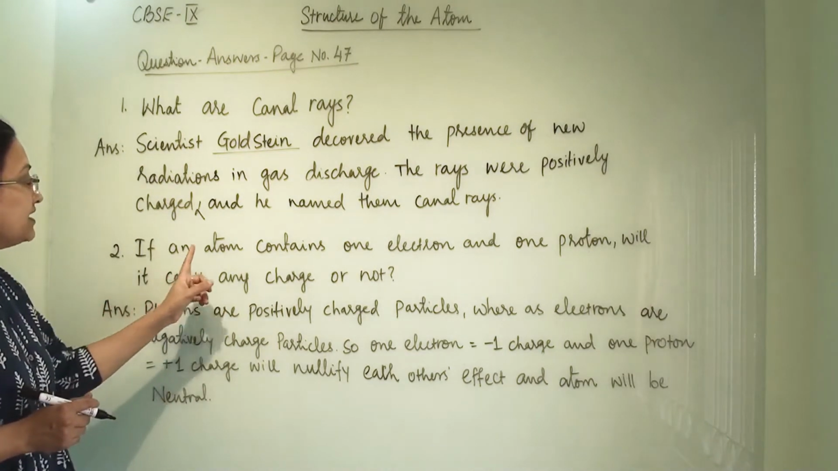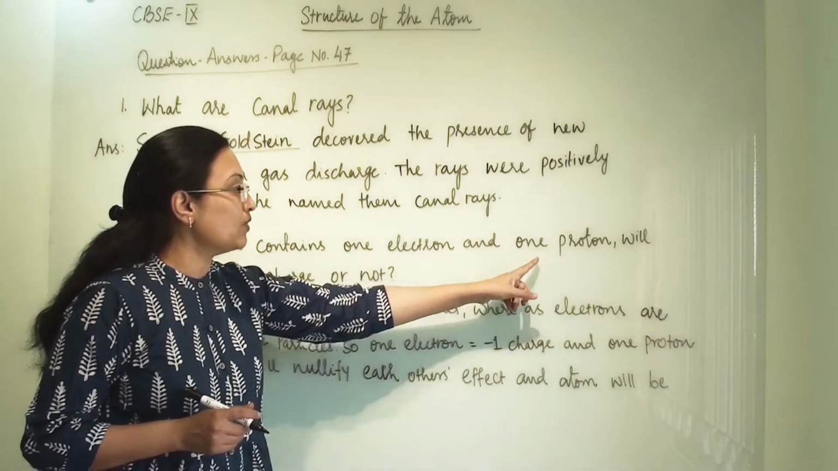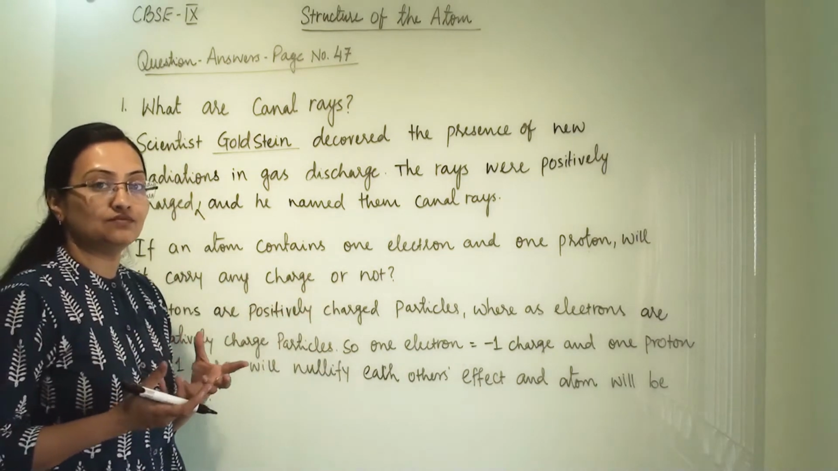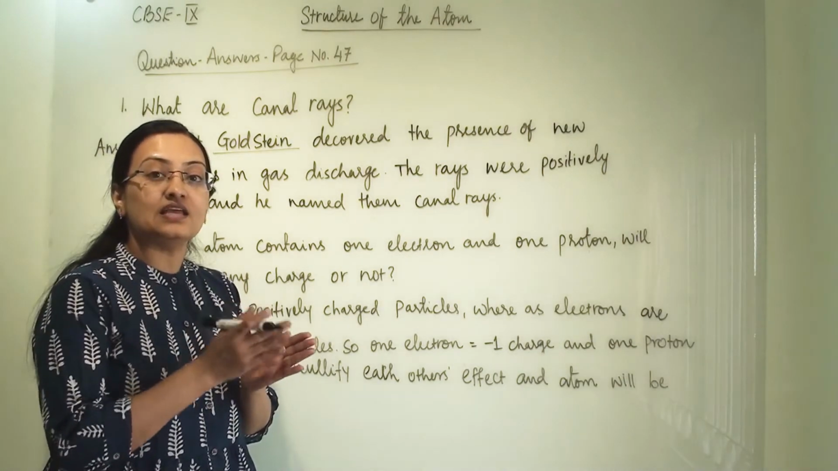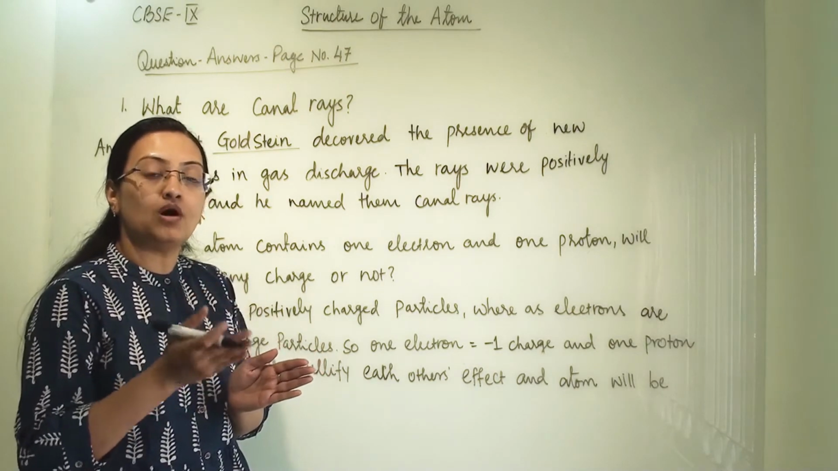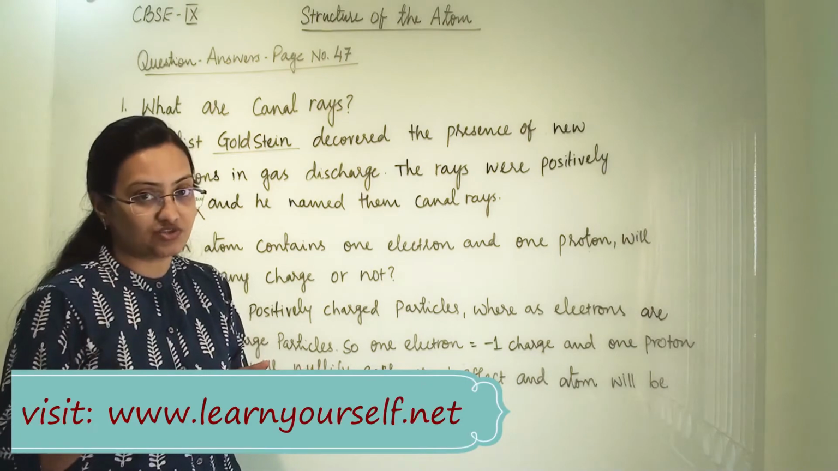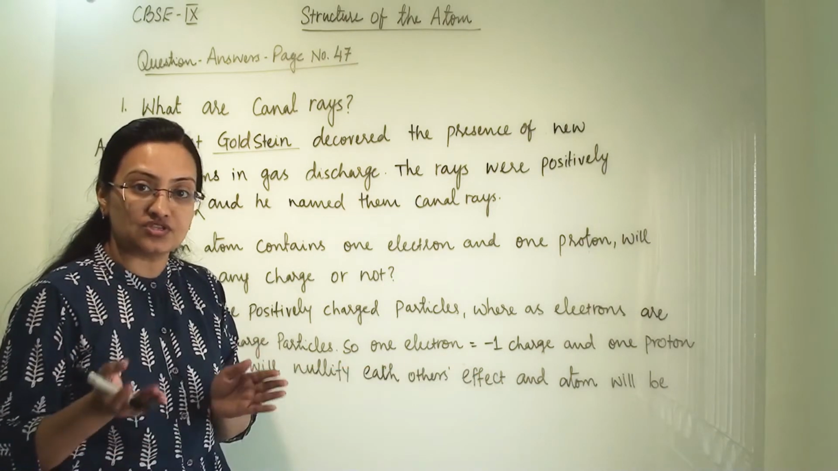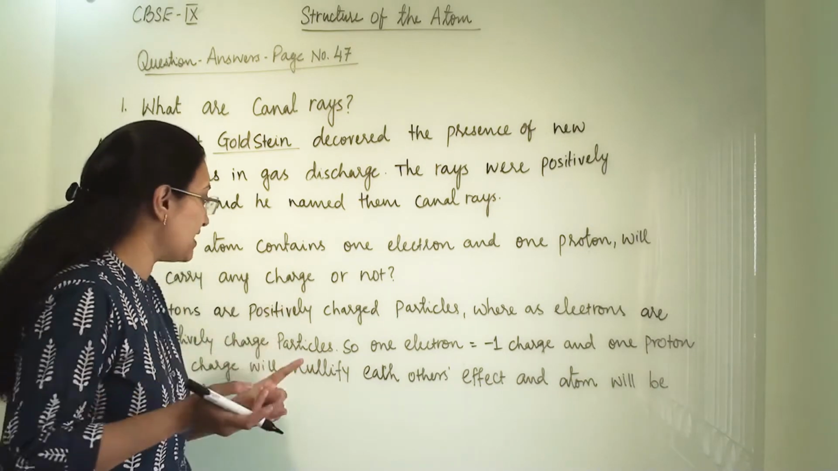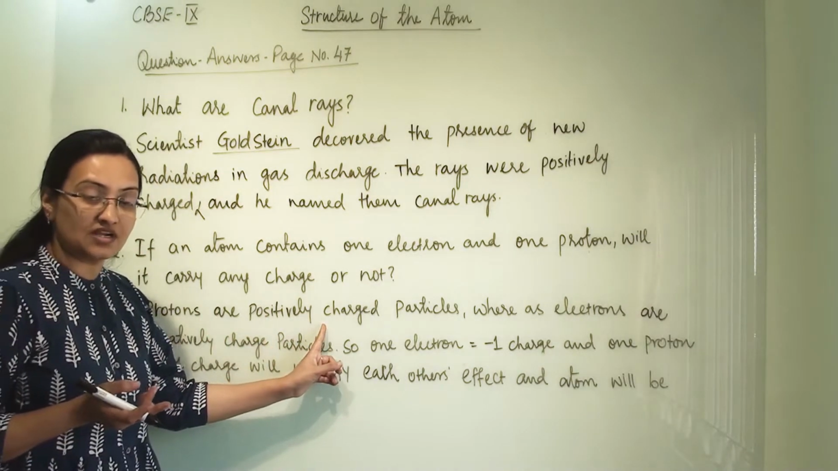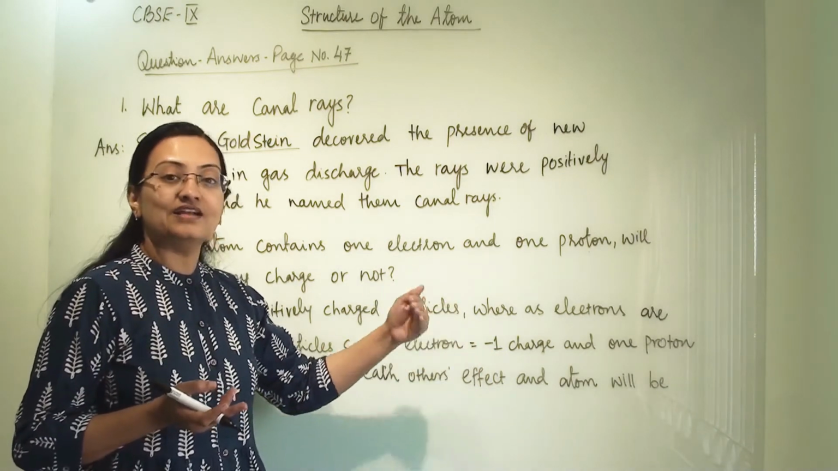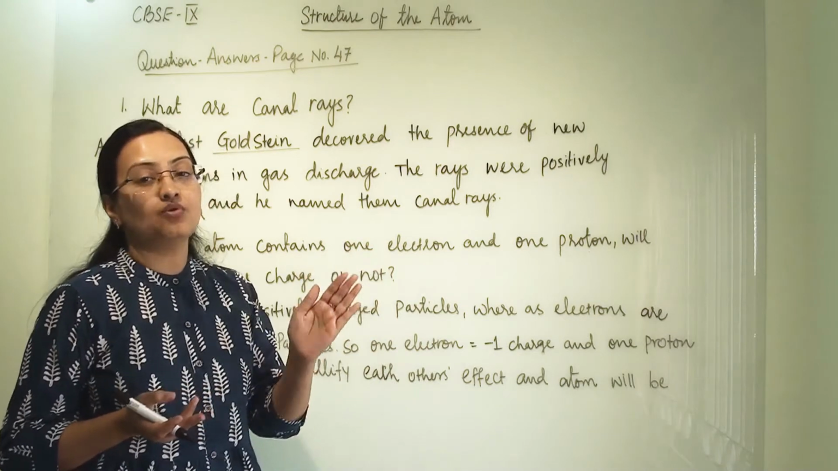Second question, if an atom contains one electron and one proton, will it carry any charge or not? Now, when any atom will carry a charge? If there is an imbalance in proton and electron, if there are more protons, the atom will carry positive charge. If atom has more electrons compared to proton, then equivalent amount of that atom will carry negative charge. Why? Because protons are positively charged particle, whereas electrons are negatively charged particle. So if protons are more, then atom will be positive. If electrons are more, atom will be negative.